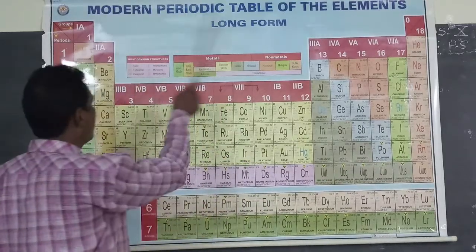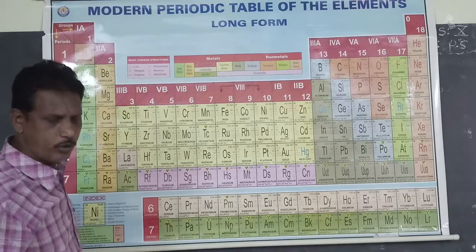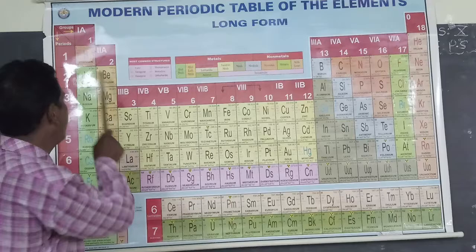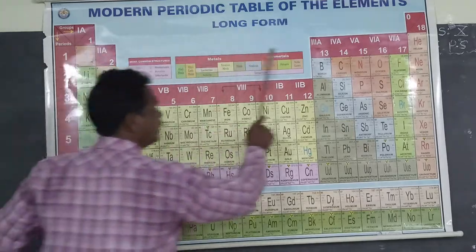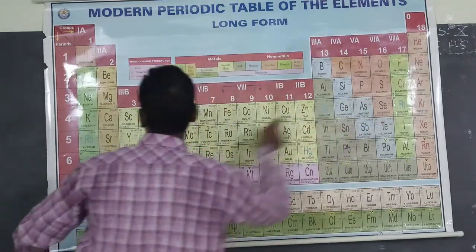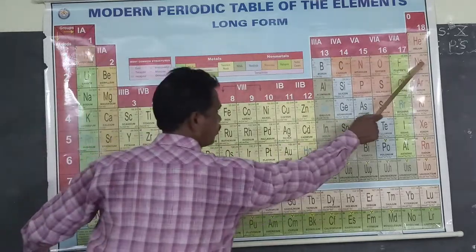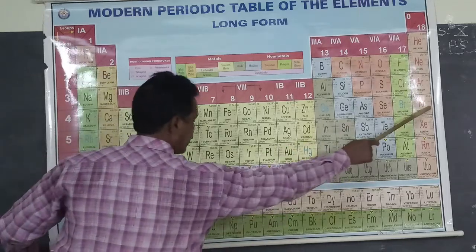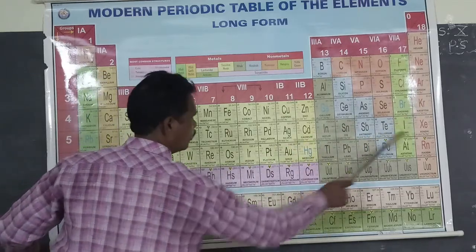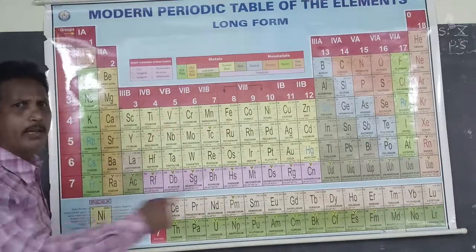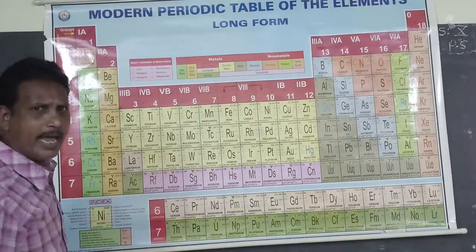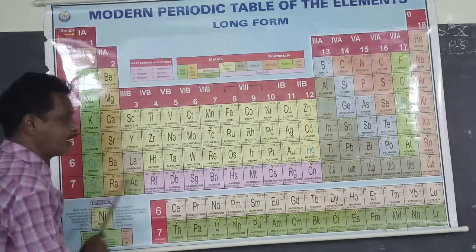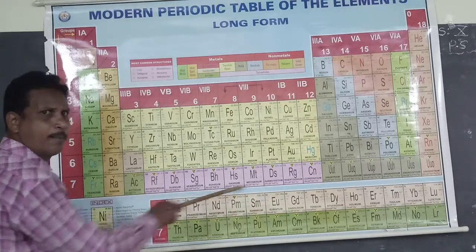Okay, totally the modern periodic table consists of 18 groups and 7 periods. Each period ends with an inert gas. Helium is an inert gas. Lithium to neon. Sodium to argon. Potassium to krypton. And rubidium to xenon, etc. Seventh period is an incomplete period.